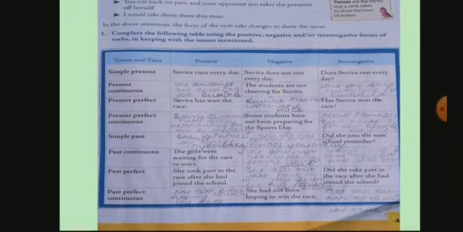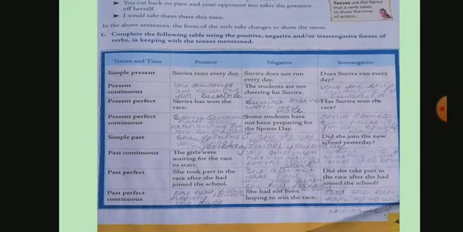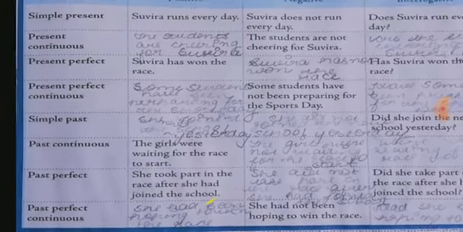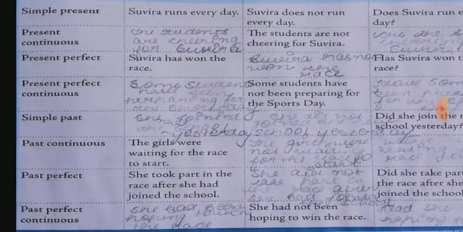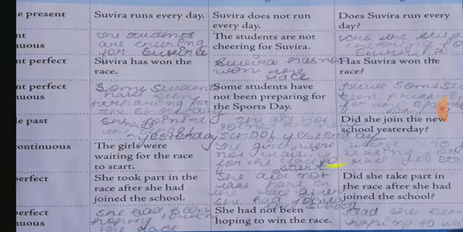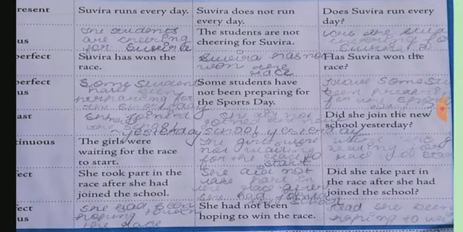Then continuous. In past continuous we use was or were, and ing with the main verb. The girls were waiting for the race to start. So the girls were not waiting for the race to start, and interrogative, were the girls waiting for the race to start. This will be the interrogative. Okay, you can see here.